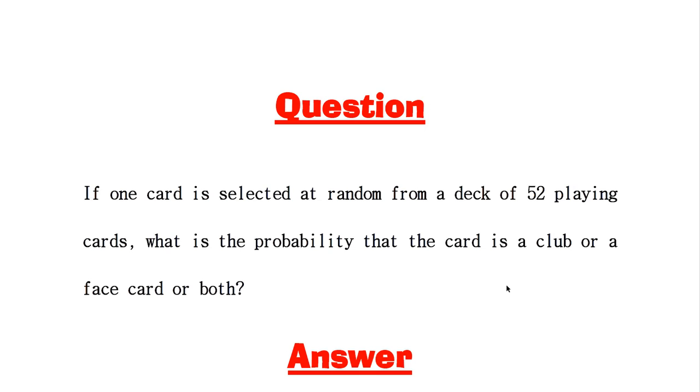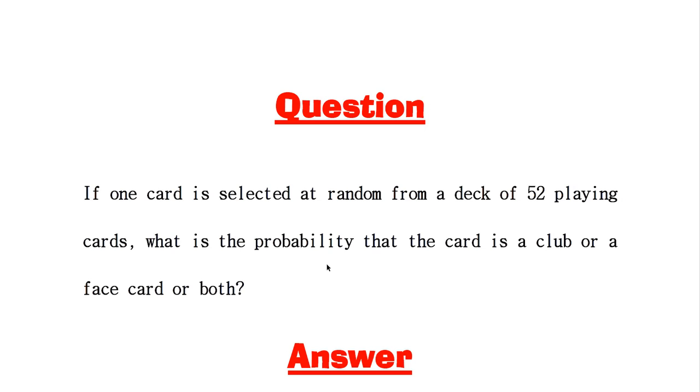Queen, king and jack are the pictured cards. So total number of pictured cards are 12, and in every category, like we have 13 cards of club, in which 3 are pictured club and 10 are numbered cards, and total number of pictured cards are 12.